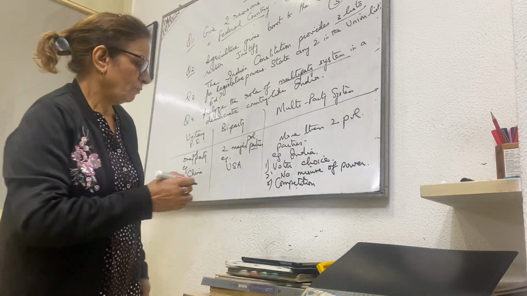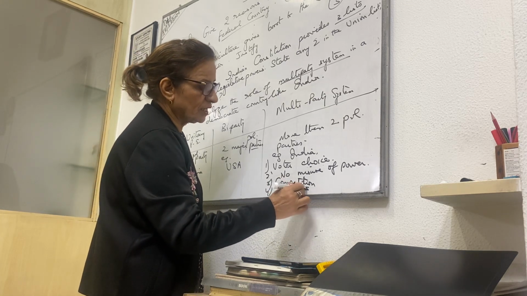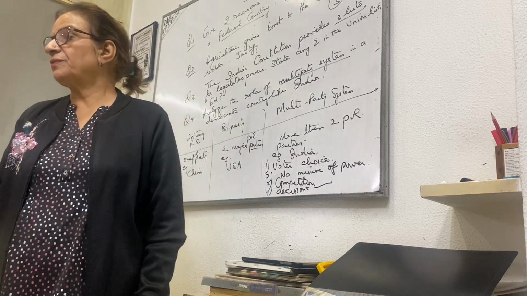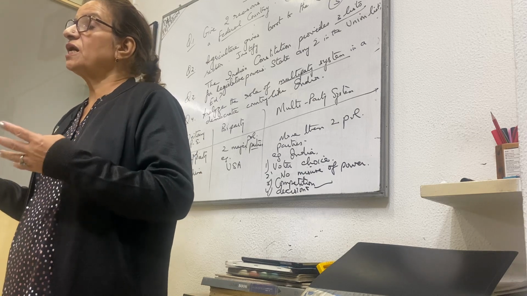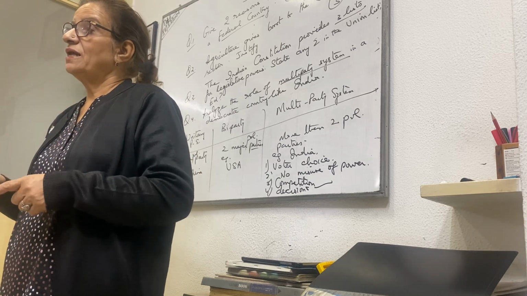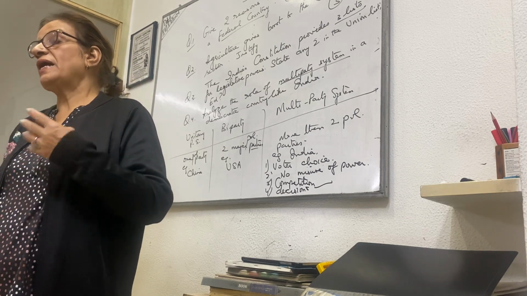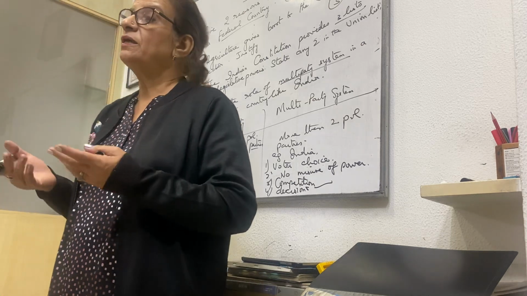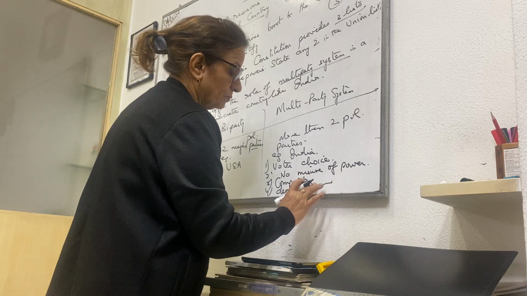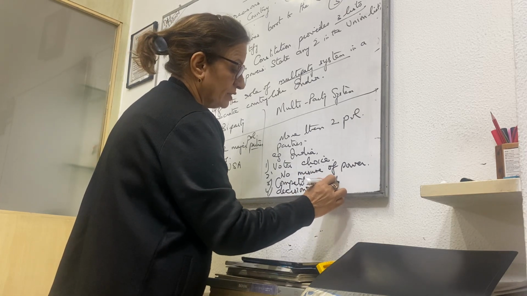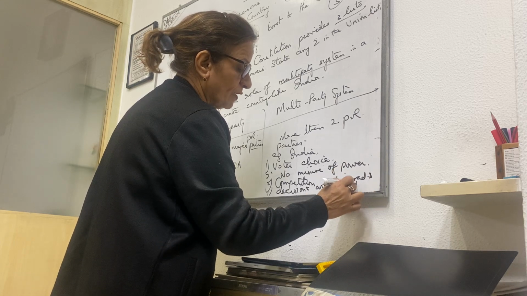Fourth, decisions. Decisions are not taken immediately. When there is one party, the decision will be taken immediately. But when there is a multi-party system, decisions are debated, discussed, and then a decision is taken. When so many heads get together and decisions are taken, the decision is always good. So decisions are discussed, debated, and finally they are taken.